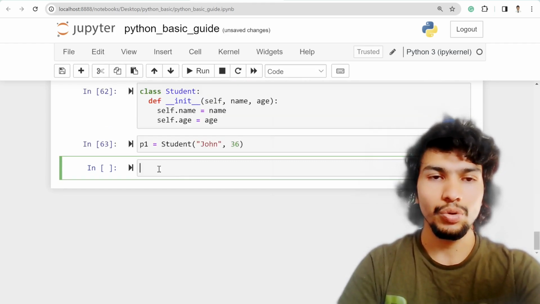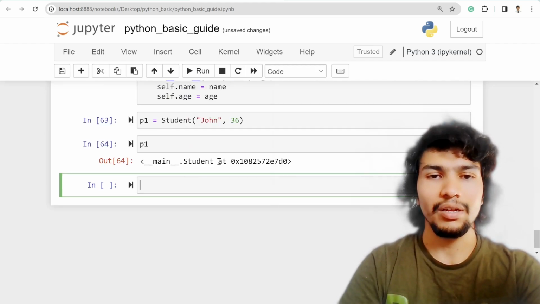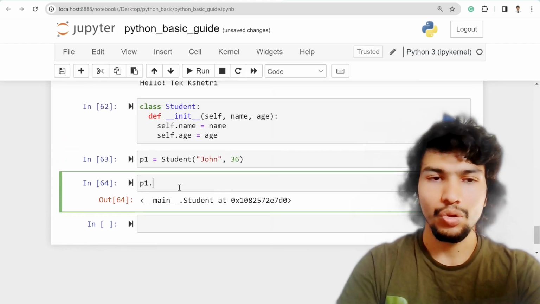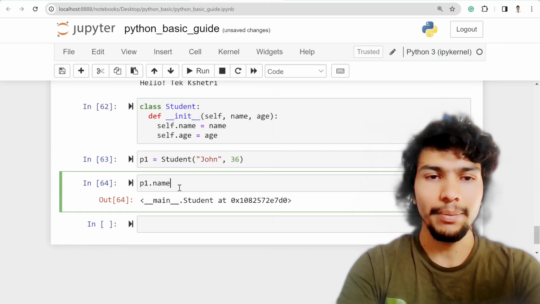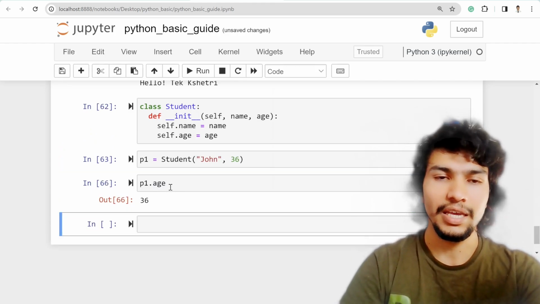So student, and if I say p1, then you will see main dot student. So this is the representation of object. So if I say p1 dot name, then you will get the name, right? p1 dot age, you will get the age, right?